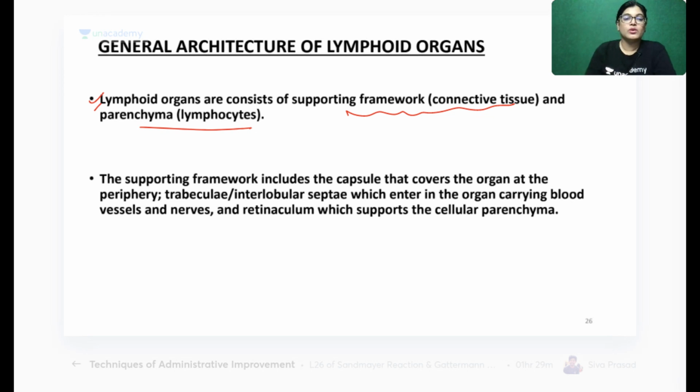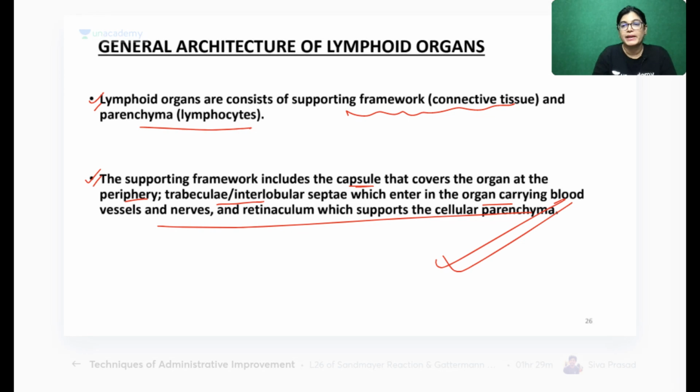Now coming to the next point, the supporting framework. The supporting framework includes the fibrous capsule, which forms an outer covering for the lymphoid structure at the periphery, and also forms trabeculae and interlobular septa, which enter into the organ carrying blood vessels, nerves and reticulum, and support the cellular parenchyma.